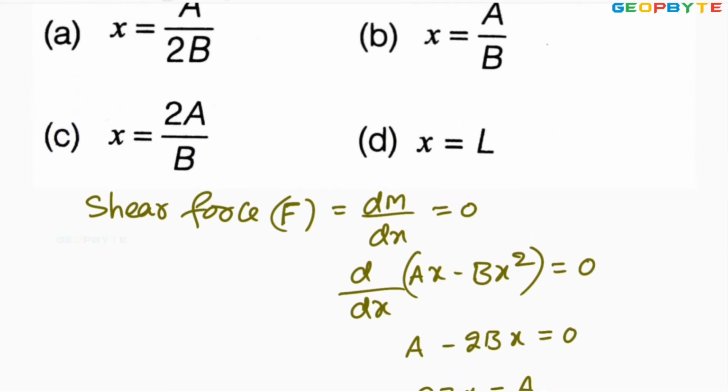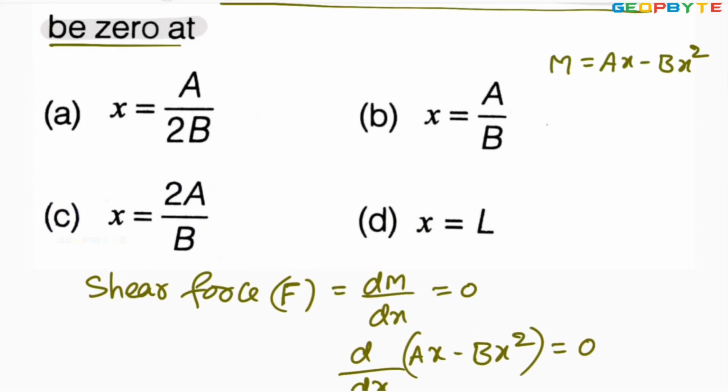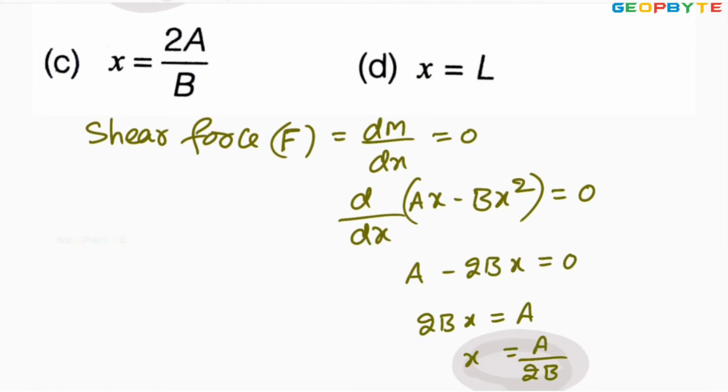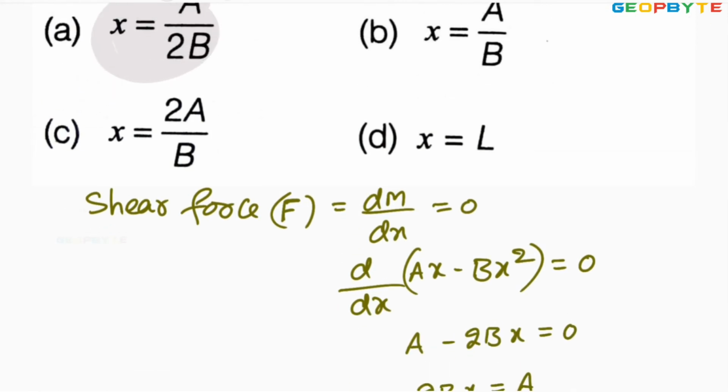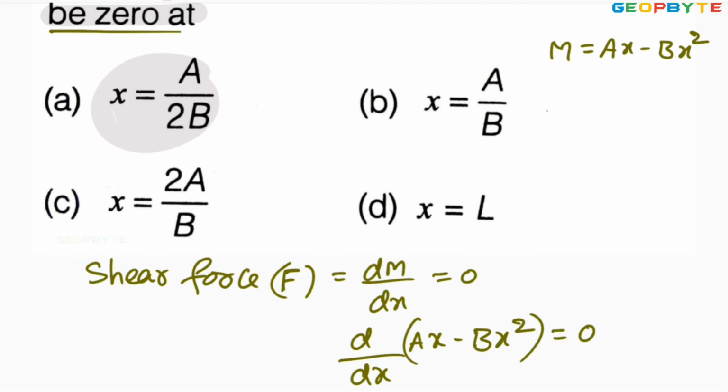Look at the options. Option A, x equal to a by 2b. Once again let us check it. x equal to a by 2b. Therefore, option A is absolutely correct. I hope you got my point. Let us take another problem.